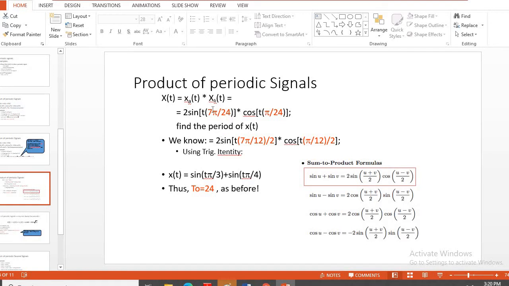So here, instead of keeping it in multiplication form, you can convert it into addition form. Sine into cos you can make sine plus sine, and accordingly you can write the periods and get the fundamental period. So this is also possible.